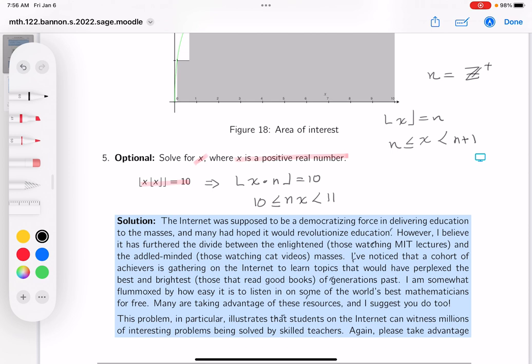All right. So I'm going to take this and divide both sides by n. And what makes that really easy to deal with is that the n is a positive integer, so I don't have to worry about the directions of the inequalities changing. So what would you get? You'd get 10 over n is less than or equal to x, which is less than 11 over n. I'm dividing by n. I'm going to claim that these two guys over here are really important to me. I have bounds on the x.